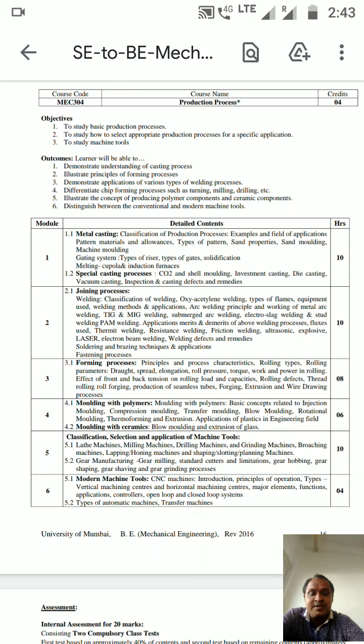So for every specific application, for example, if you are using it for household equipment, or for construction technology equipment, or for any other machinery parts, or for medical parts, like that. Depending upon the application, your production process will vary. So we can't use a single production process for the entire production house.